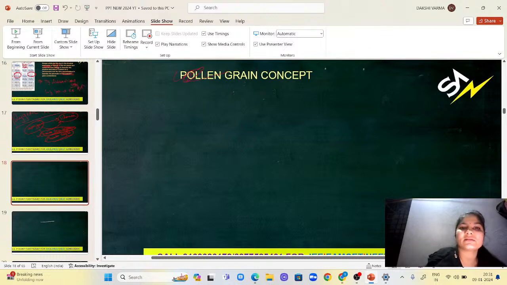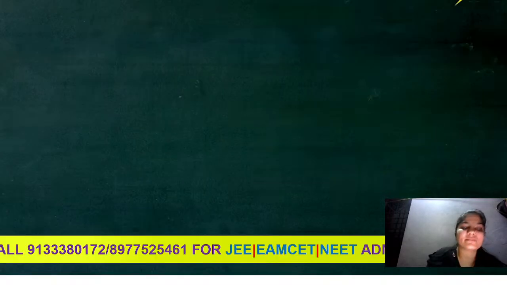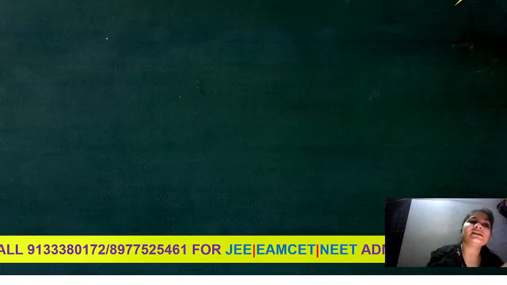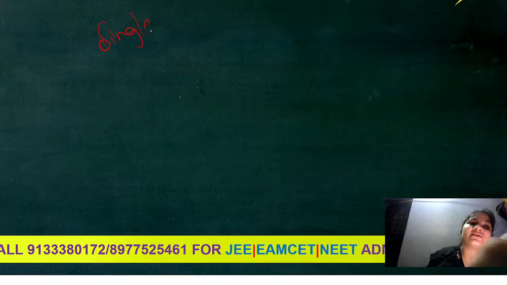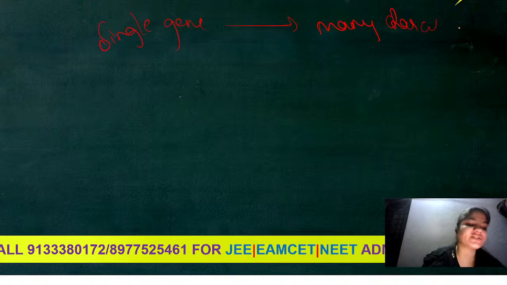Next, let us talk about pleiotropy. So in pleiotropy, what happens? A single gene will be controlling many characters. This is just the opposite of polygenic inheritance.